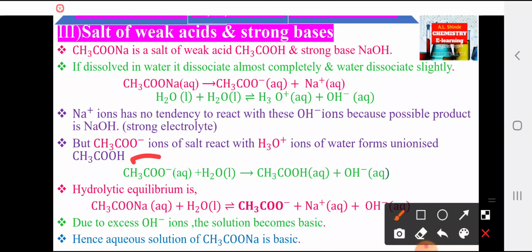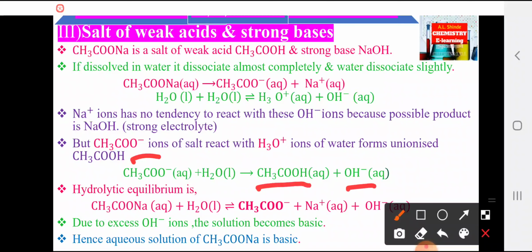Let's see the reaction. The acetate ion combines with water, that is CH3COO minus plus H2O, there is formation of unionized acetic acid with OH minus ions. The hydrolysis equilibrium or hydrolytic equilibrium is like this.